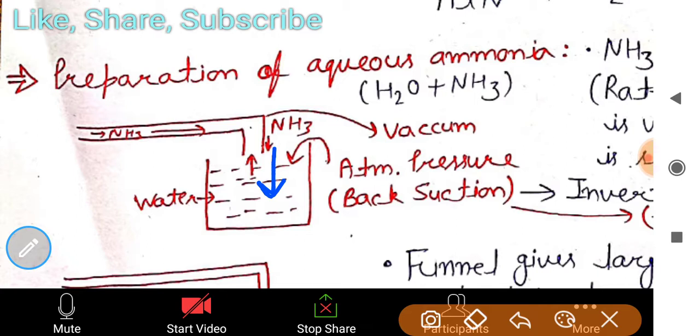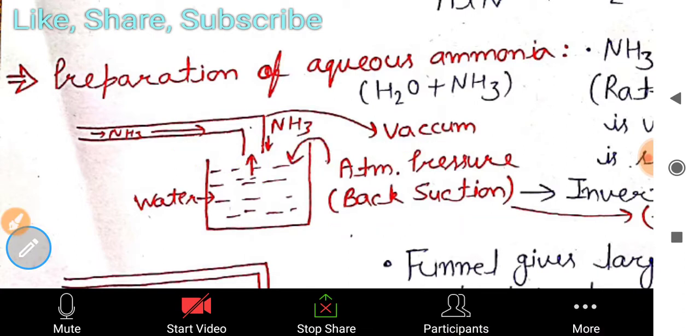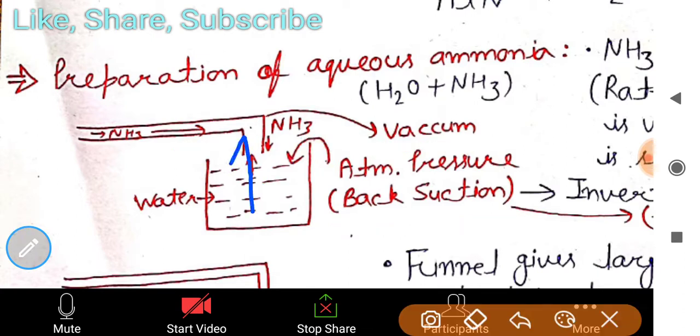So a vacuum is created in this pipe, and due to atmospheric pressure, back suction occurs, in which the dissolved ammonia and water go back into the pipe. In this vacuum the water goes back, so we have to prevent this.